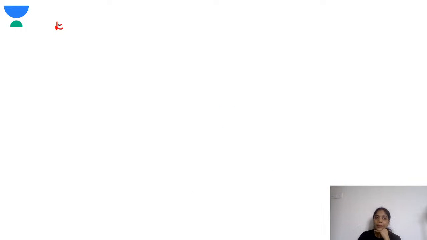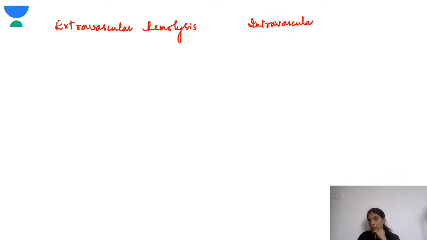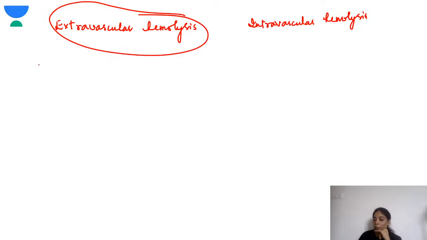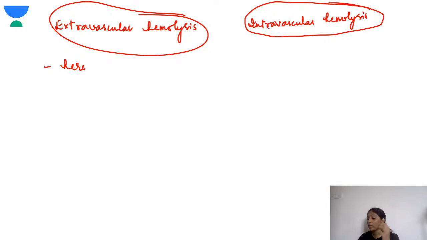So now we'll do a little discussion on extravascular hemolysis and intravascular hemolysis. So what is extravascular hemolysis? The hemolysis happening in various other sites like the spleen and all that. A child who has hemoglobinuria, if there is blood which you see in the urine, such children will go for intravascular hemolysis. That is another sign for intravascular hemolysis. So you should know about that.